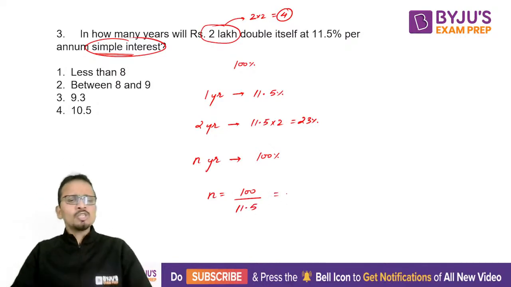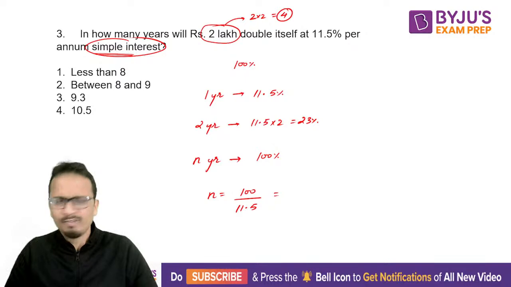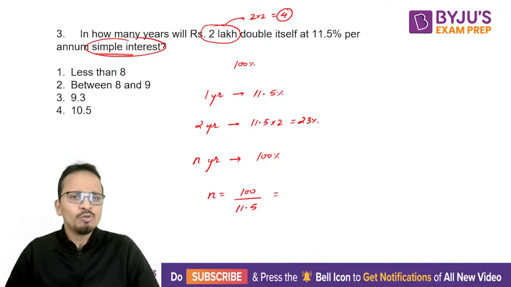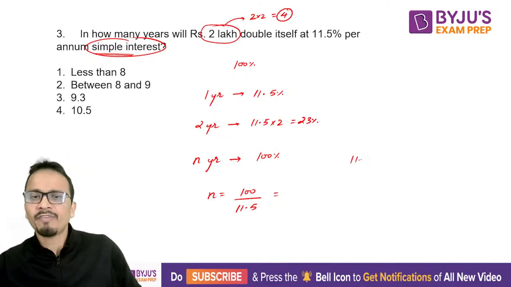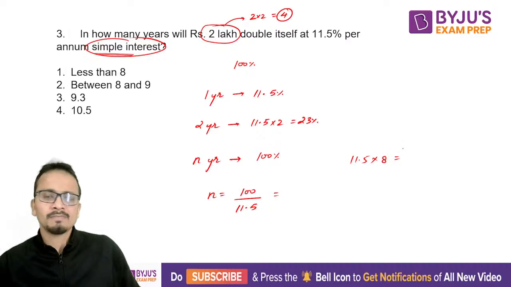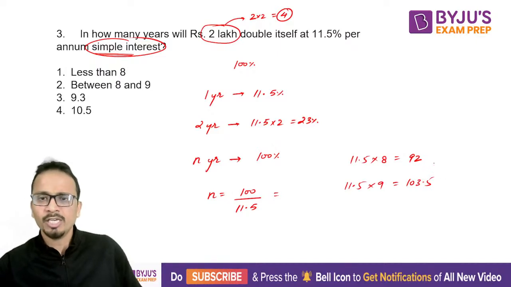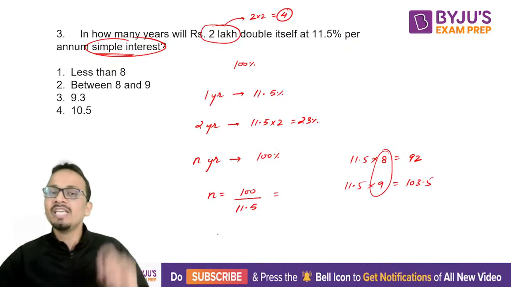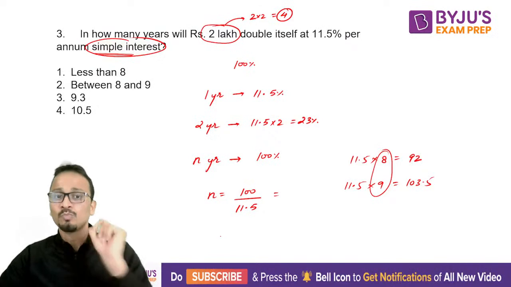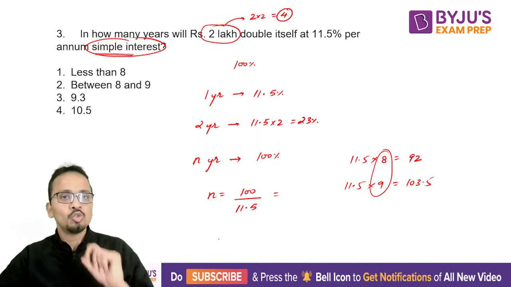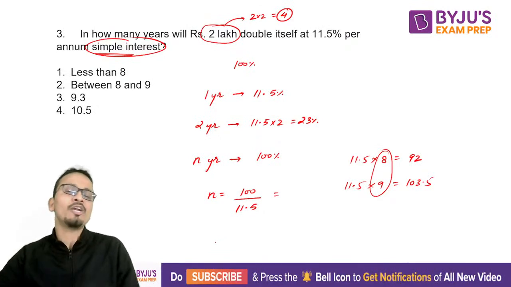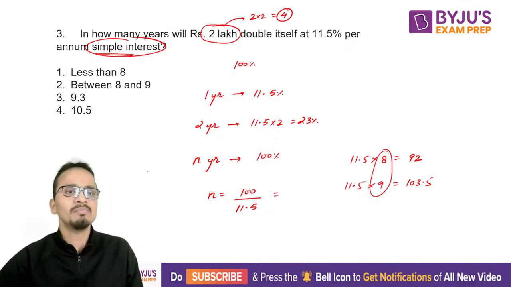So answer will be 100 divided by 11.5. Now if we calculate the value of this, 11.5 into 8 is how much? 88 and 4, 92, and 11.5 multiplied by 9, it is 103.5. So I can say that anywhere between 8 and 9 years will be the time taken to double my money at a rate of 11.5% per annum simple interest.